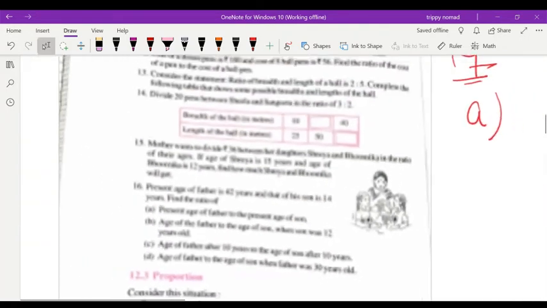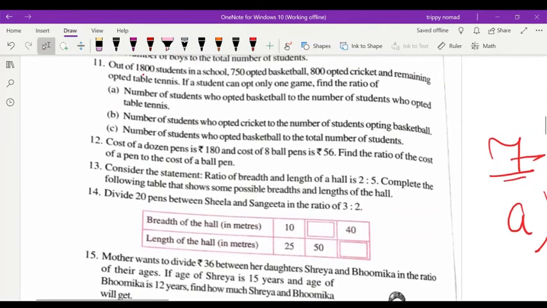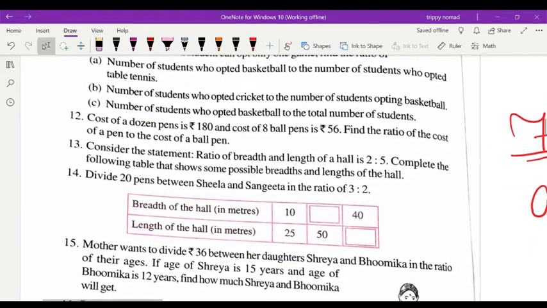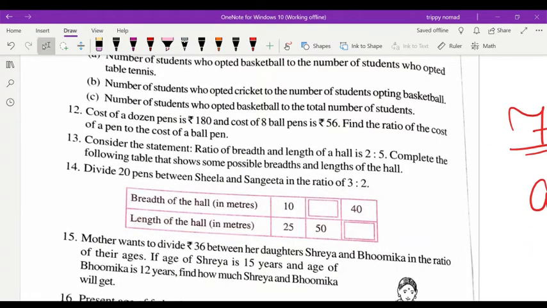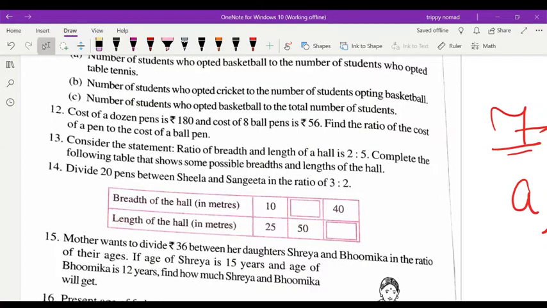Now children, question number 13. Consider the statement: ratio of breadth and length of a hall is 2:5. Complete the following table that shows some possible breadths and lengths of the hall.